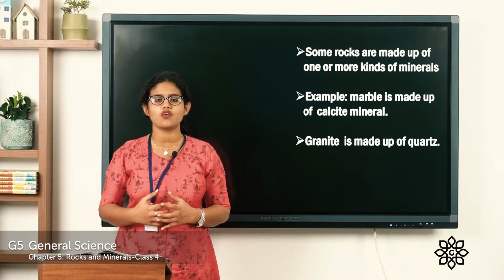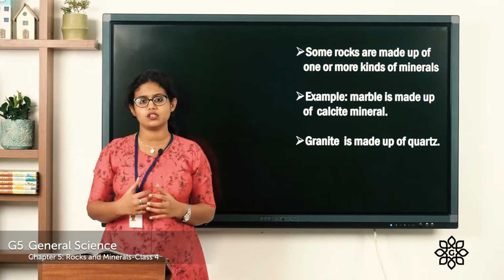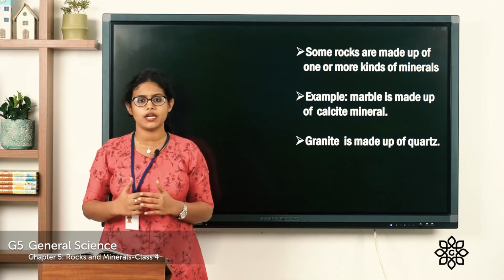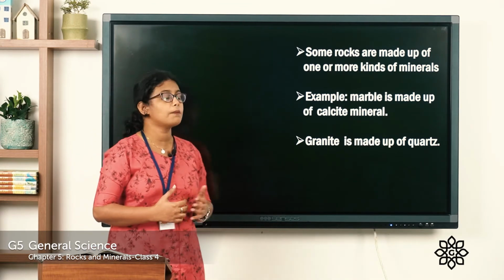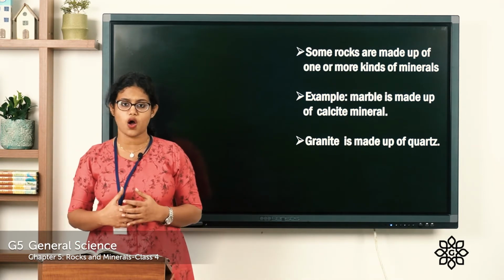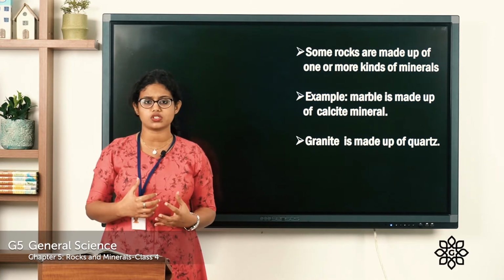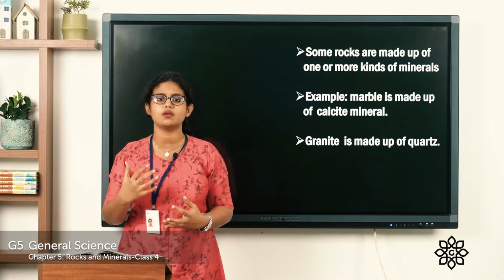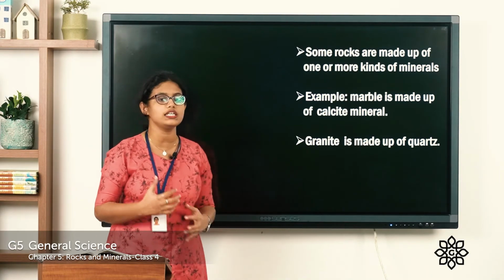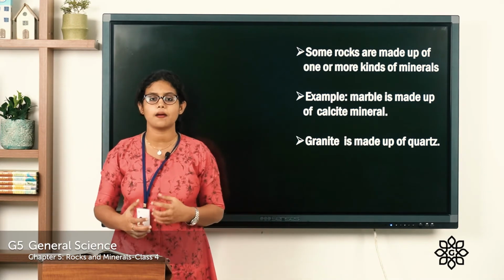Rocks are composed of minerals. So we learned that rocks are composed of minerals. So most of the rocks are composed of one or more minerals. So for example, marble. You know marble is a metamorphic rock. And how is marble formed? You know that when the sedimentary rocks undergo extreme heat and pressure, they change into metamorphic rock, and that is the marble. And this rock is made up of calcite mineral.